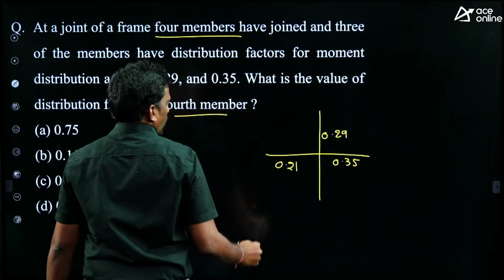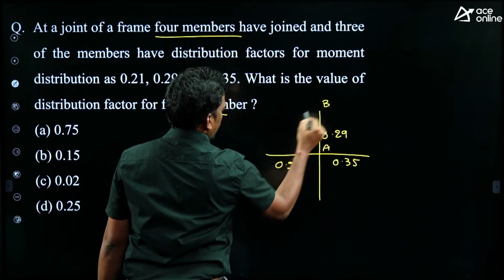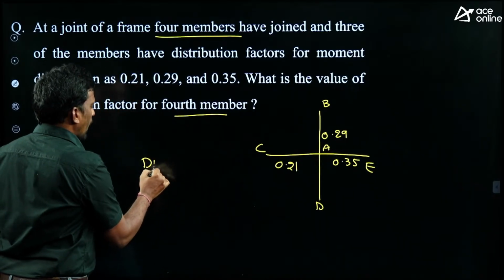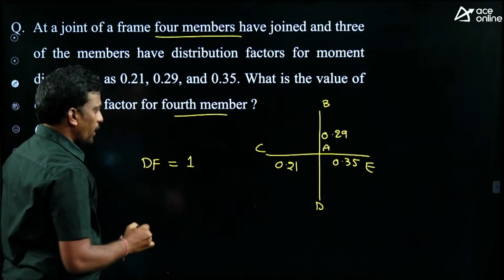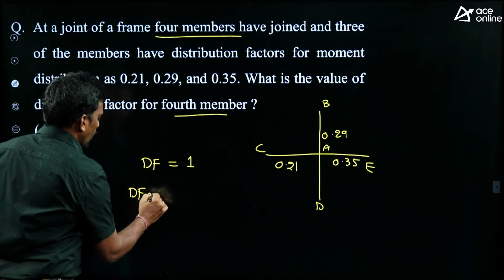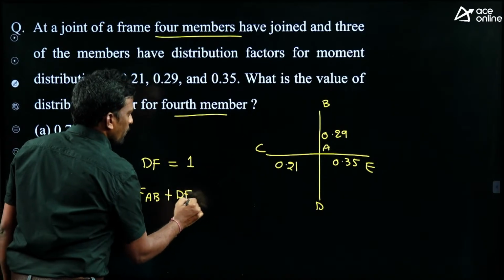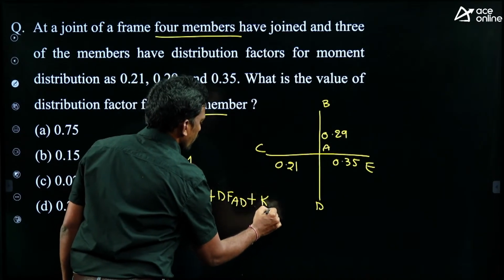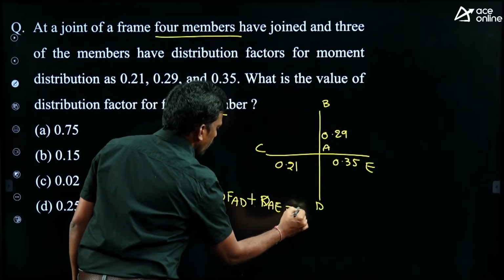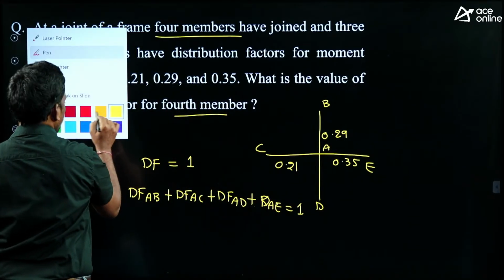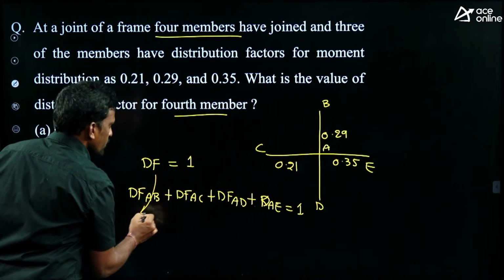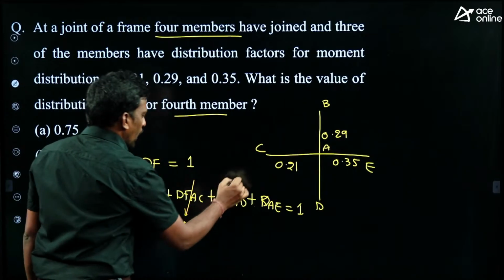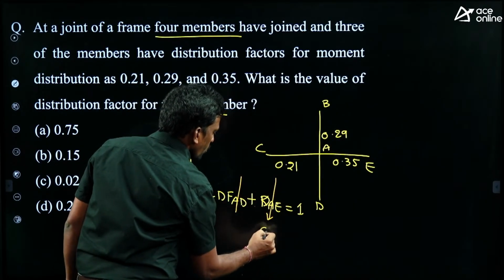For example, this is A, B, C, D, E. Just now given distribution factor at a joint always equals 1. Then DF for member AB plus DF for member AC plus DF for member AD plus DF for member AE equals 1.